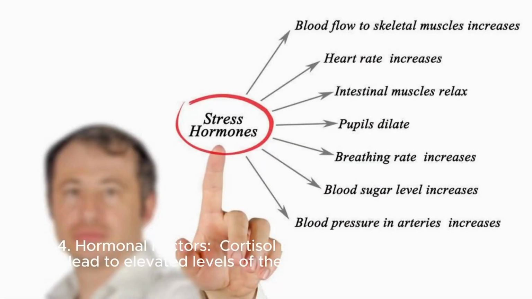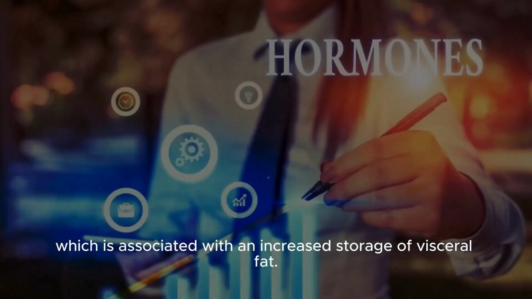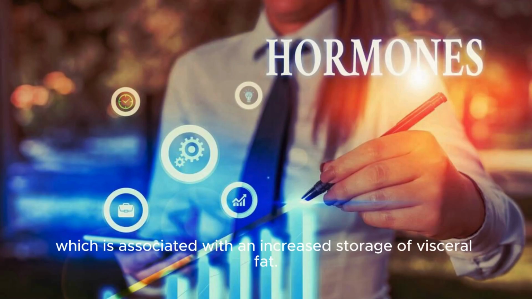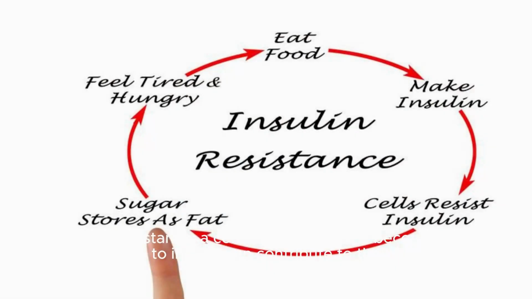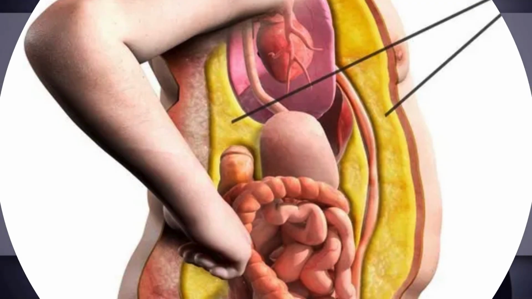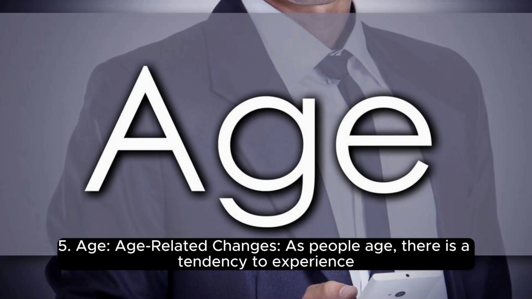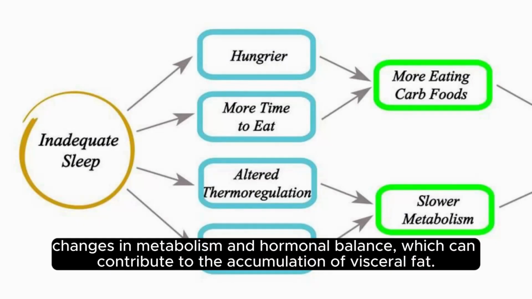4. Hormonal factors. Cortisol levels. Chronic stress can lead to elevated levels of the stress hormone cortisol, which is associated with an increased storage of visceral fat. Insulin resistance, a condition where cells become less responsive to insulin, can contribute to the storage of visceral fat. 5. Age. Age-related changes. As people age, there is a tendency to experience changes in metabolism and hormonal balance, which can contribute to the accumulation of visceral fat.